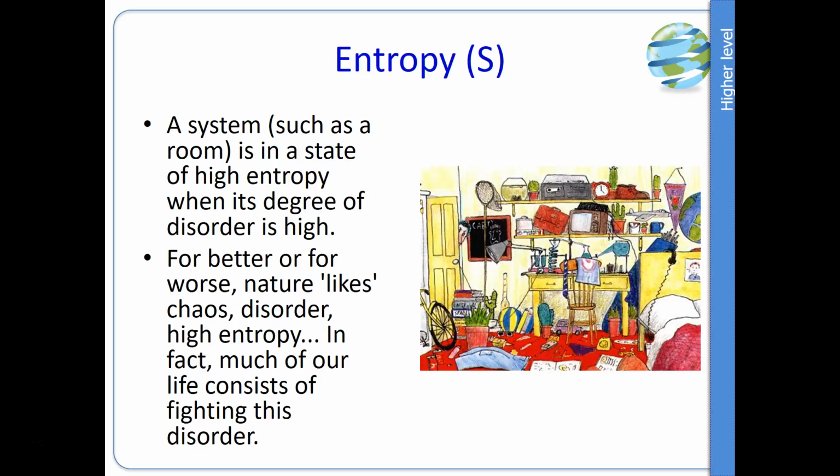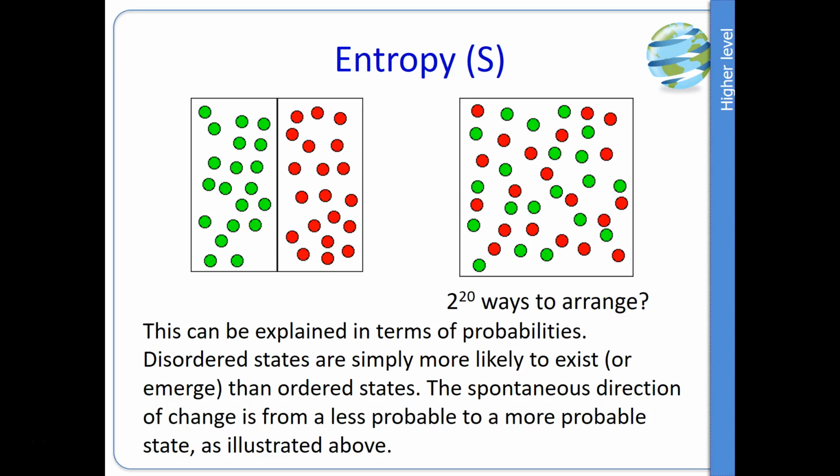So for better or worse, nature likes disorder. It likes to have a high entropy. So it likes chaos and it likes disorder. In fact, much of our lives consist of fighting this disorder. So whilst nature is trying to move towards the chaos, we're trying to sort everything out again, and that requires energy and effort.